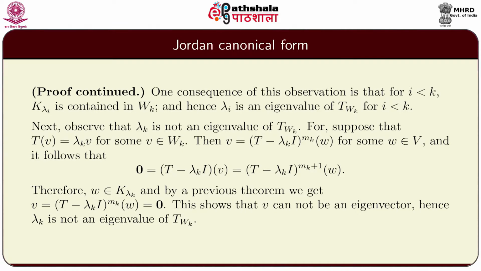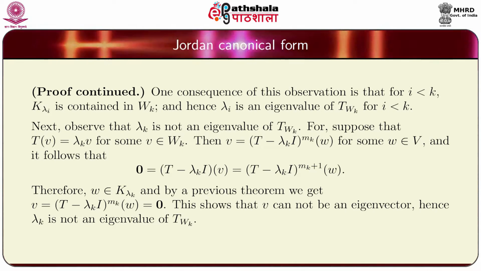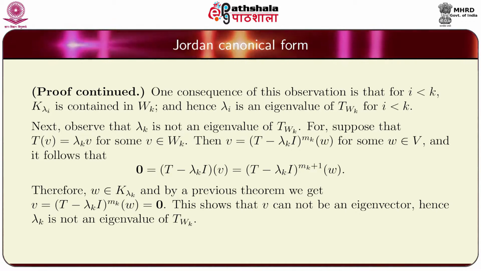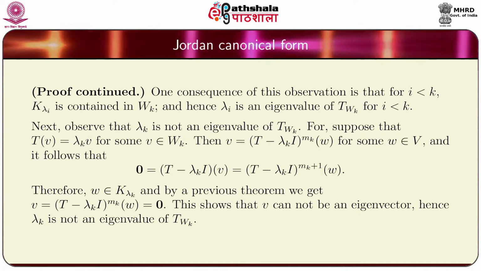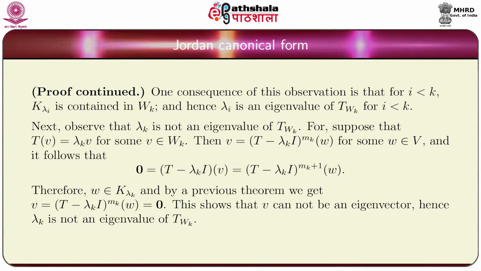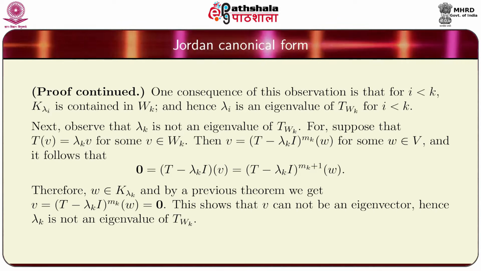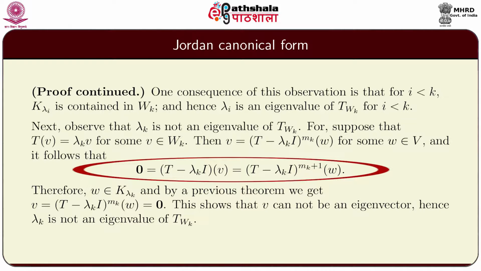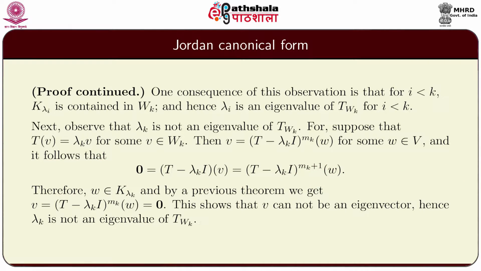For suppose that Tv is the same as lambda k v for some v in Wk, then v can be written as (T minus lambda k I) raised to mk of w for some w in V, and it follows that (T minus lambda k I) of v, which is 0, is the same as (T minus lambda k I) raised to mk plus 1 of w.